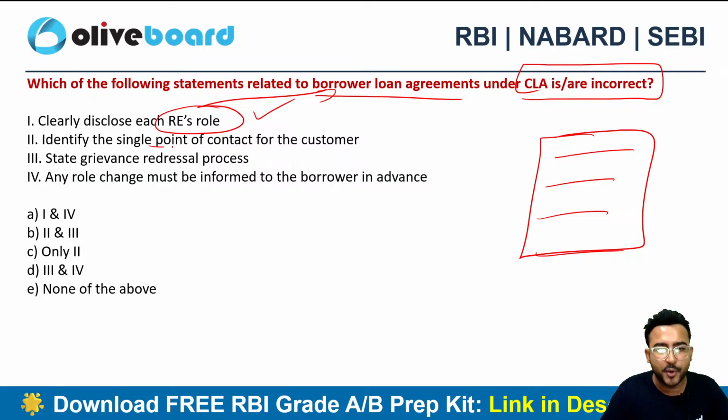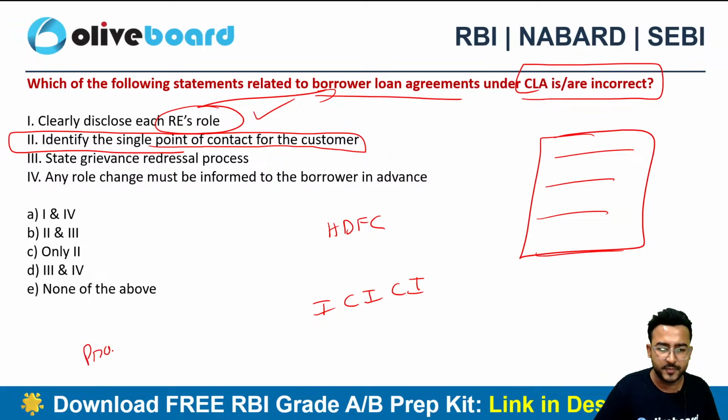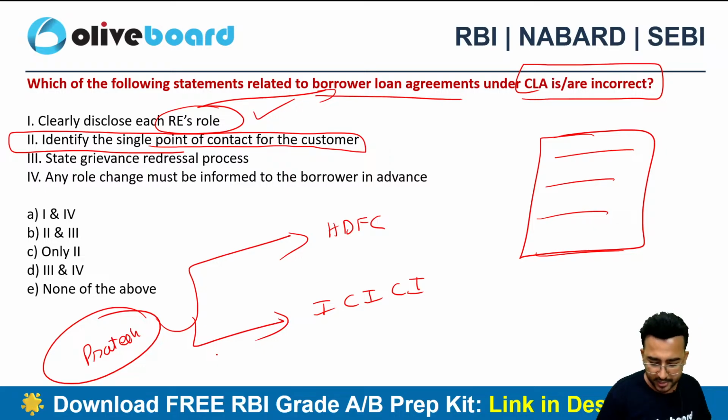Identify a single point of contact for the customer. Is there a need for a single point of contact? Let's suppose the borrower is facing any kind of problem. He needs a person whom he can contact. Why? Because there are two parties, let's suppose HDFC Bank and ICICI Bank, in the co-lending arrangement. Now let's suppose I am the borrower, and I'm confused whether to go to HDFC Bank or ICICI Bank. So there should be a single point of contact. Yes, there should be. This is also correct.